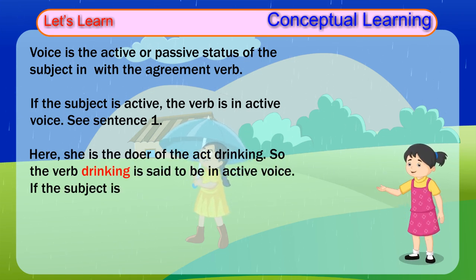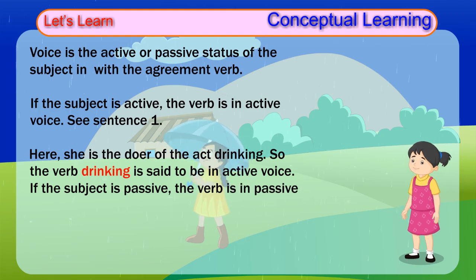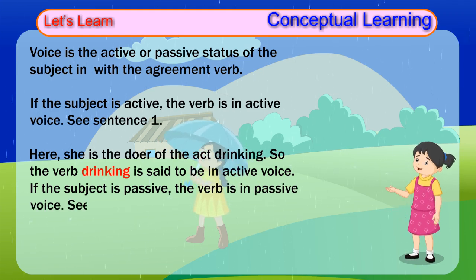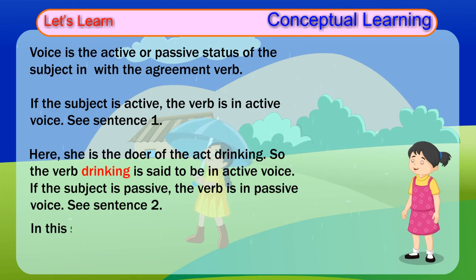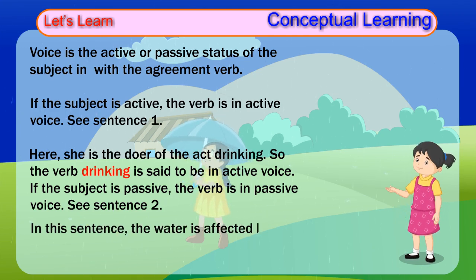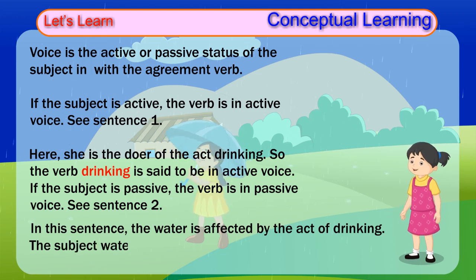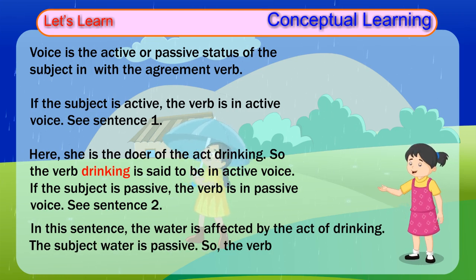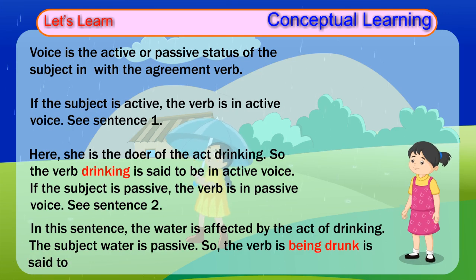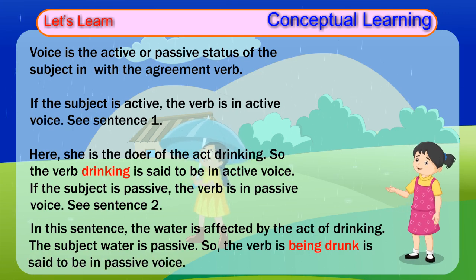If the subject is passive, the verb is in passive voice. See sentence 2. In this sentence, the water is affected by the act of drinking. The subject water is passive. So, the verb is being drunk is said to be in passive voice.